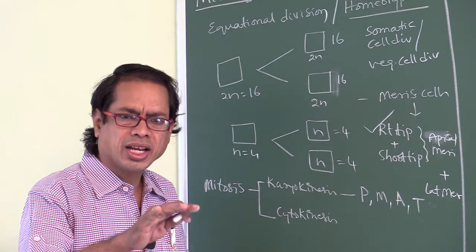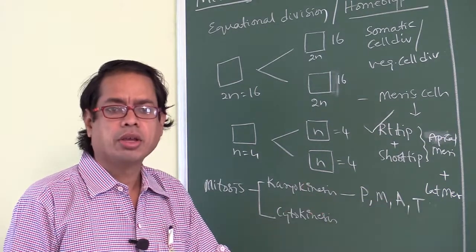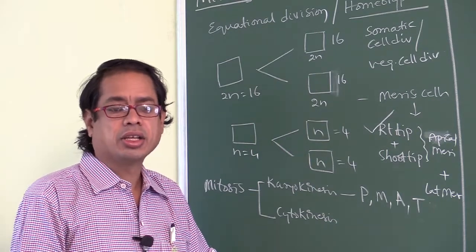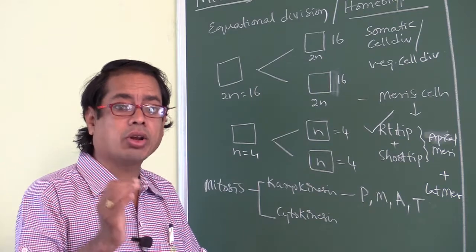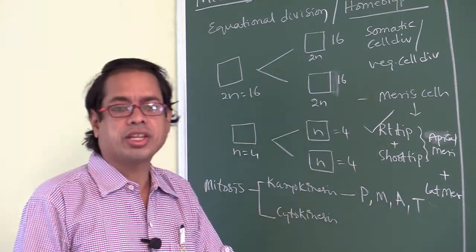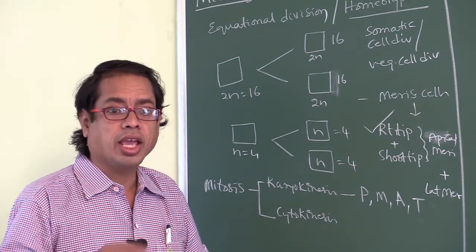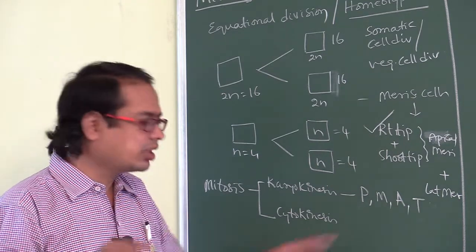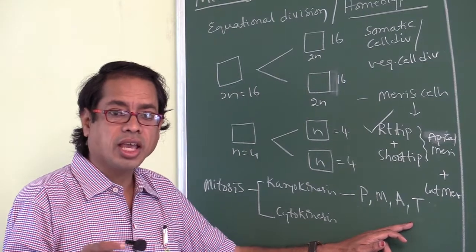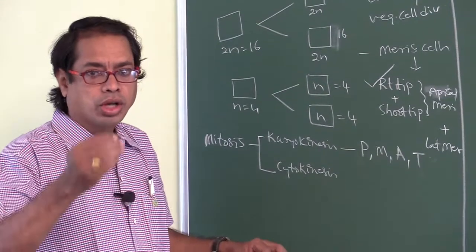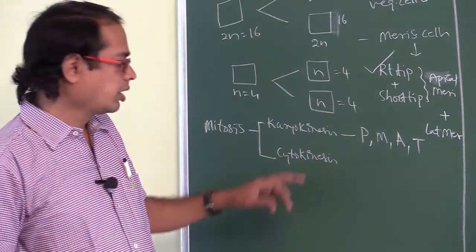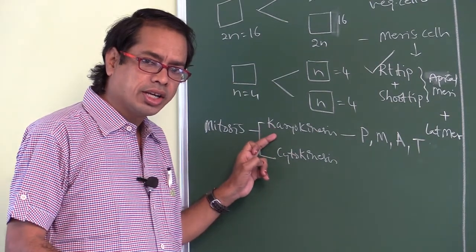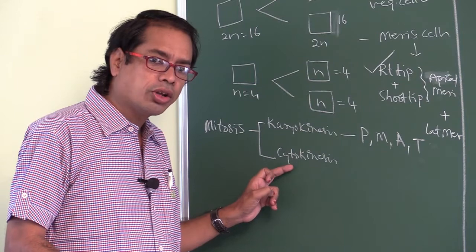There are no clear-cut lines between these stages. Why? Because mitosis is a progressive, continuous process, so clear-cut lines cannot be drawn between these stages of mitosis. Division of the nucleus is called karyokinesis, and division of the cytoplasm is called cytokinesis.